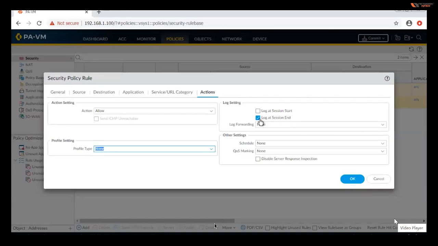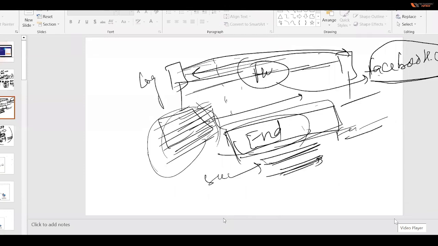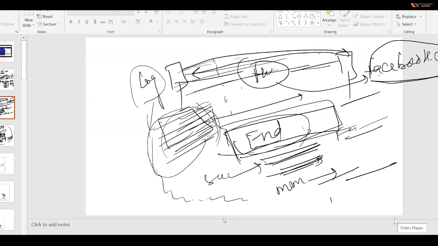So always choose session end, because if you select both, what would happen? Because of lots of traffic, multiple logs are going to be created in your device. Your firewall's memory is going to reduce.